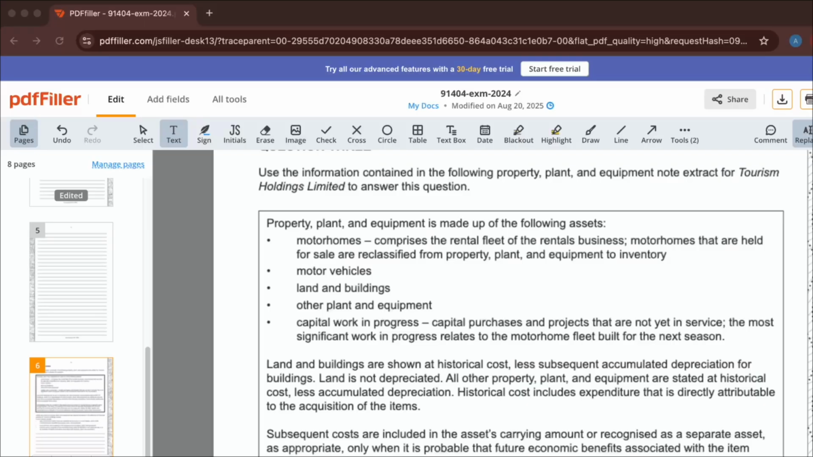Subsequent costs are included in the asset's carrying amount or recognized as a separate asset as appropriate, only when it is probable that the future economic benefit associated with the item will flow to the group and the cost of the item can be measured reliably. All other repairs and maintenance are charged to the income statement during the period in which they are incurred. So a pretty wordy question there.